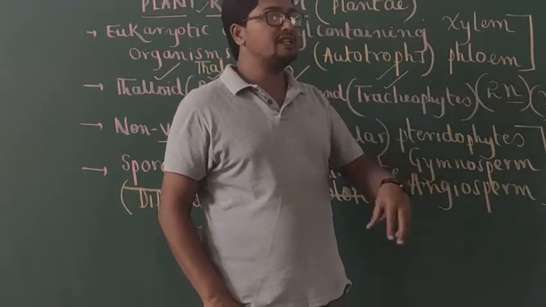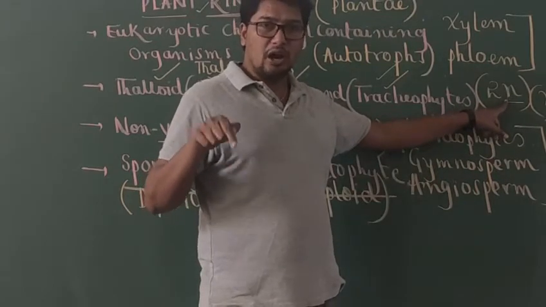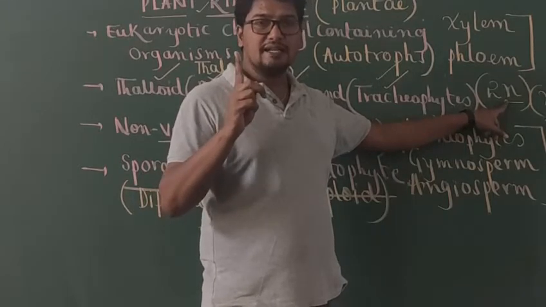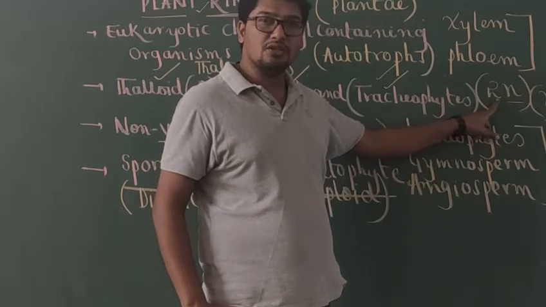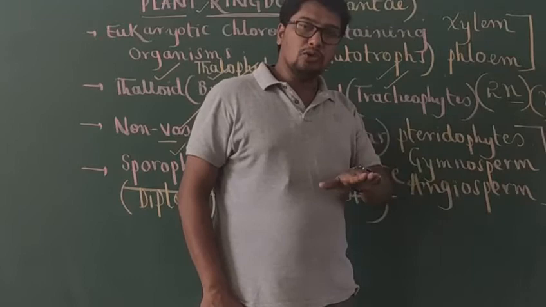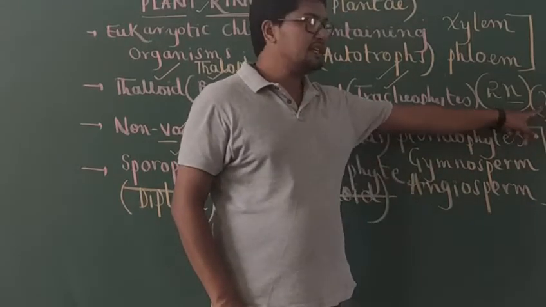What is the meaning of a diploid cell? Inside that cell nucleus, all the chromosomes are arranged into two sets. Each set is represented as n. So that's why we write diploid condition as what? 2n. Sometimes inside a cell nucleus, all the chromosomes are arranged into a single set or only one set. That condition is called haploid.